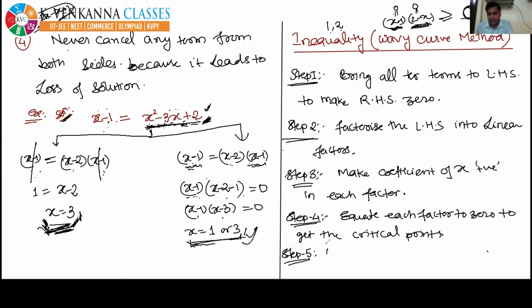The next step is mark all the critical points on a number line. You know very well how the number line looks, and you know very well how to mark the numbers on the number line. Mark all the critical points on a number line.